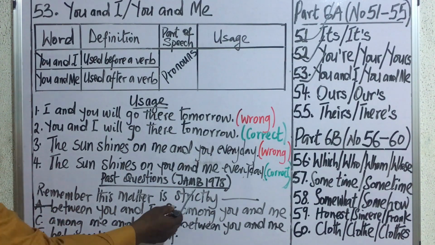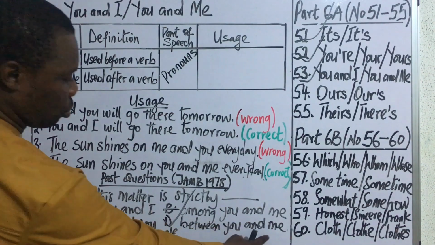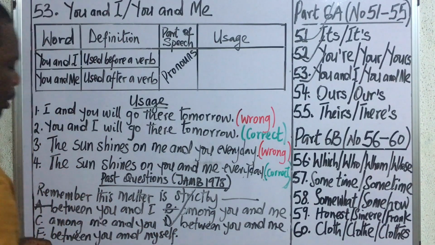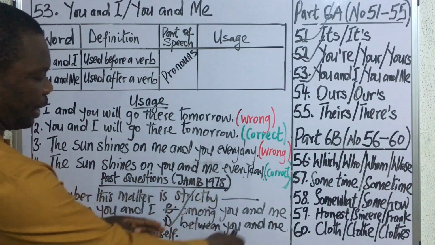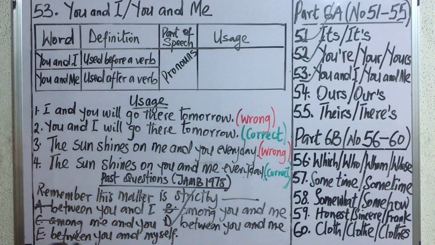Among cannot be used to describe two persons, because this expression only has two items in it, that is you and me. So among cannot be used. And since it is coming after a verb, then we're going to have the option that has me.